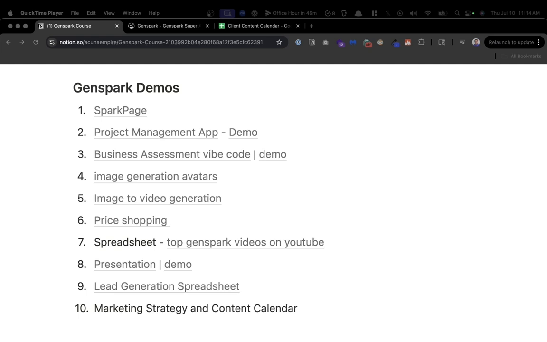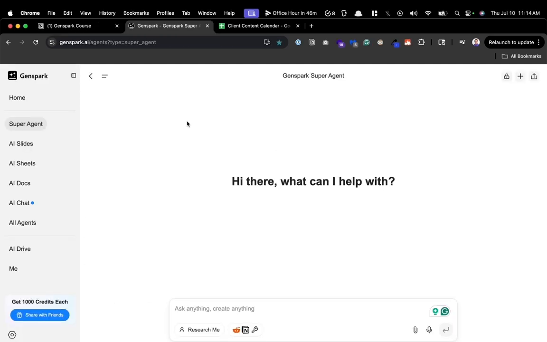Quick TLDR, what is GenSpark? GenSpark is a collection of 9 large language models and a suite of tools to create slides, presentations, images, documents, and so much more. So it's like a collection of tools and AI agents where they will select the tools and go about their way to actually do work, whereas ChatGPT just regurgitates text.